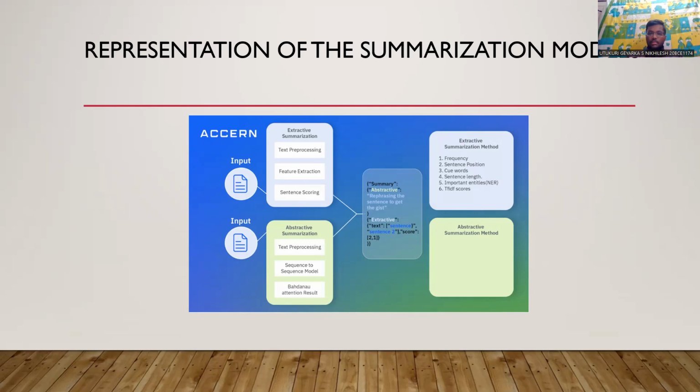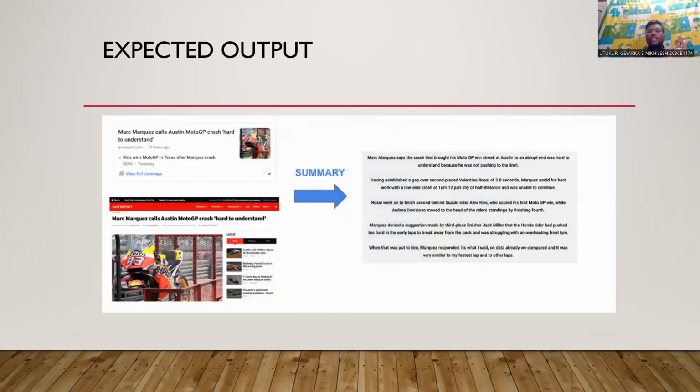In this way, the summarization model will be there. Even in our project, we will use the same thing. Extractive and abstractive both will be used combined, and according to the data which has been given and the frequency and everything, we will decide which summarization technique will be used and how the hybrid method has to be implemented. Here there is no hard and fast rule of using either extractive or abstractive. So we will design our model in such a way that it need not fix any specific rule of implementation. Now the expected output.